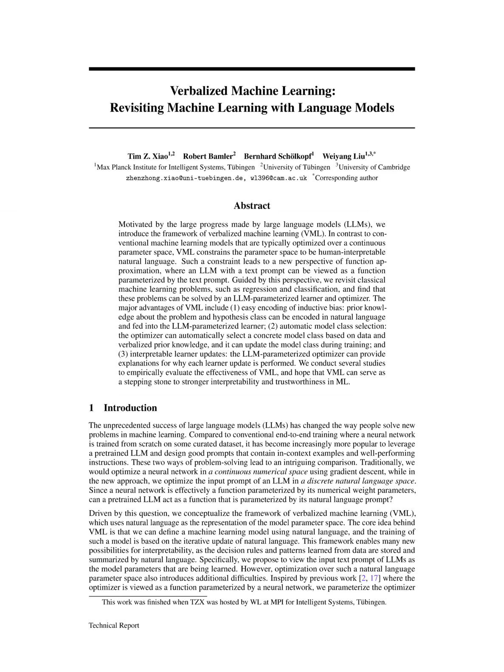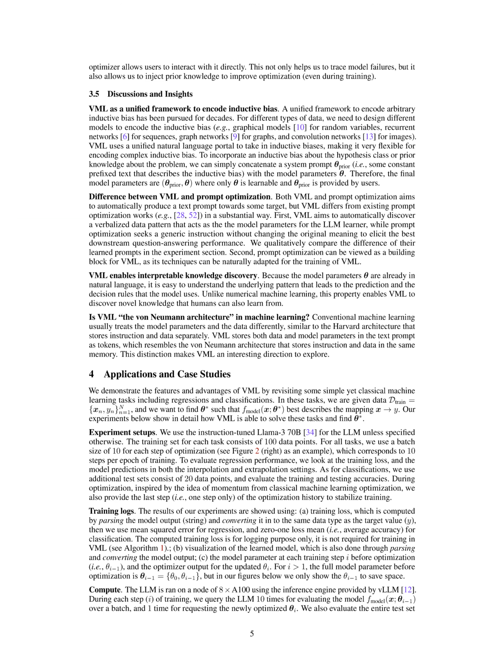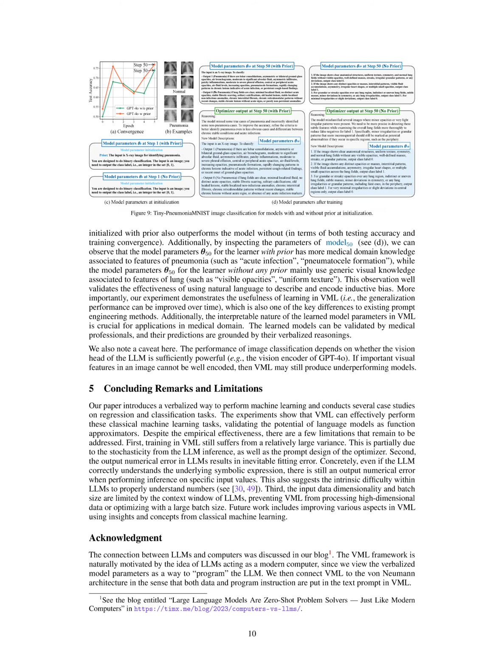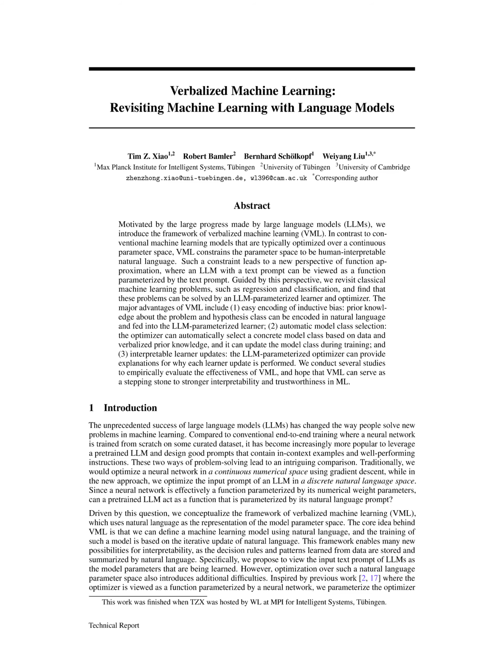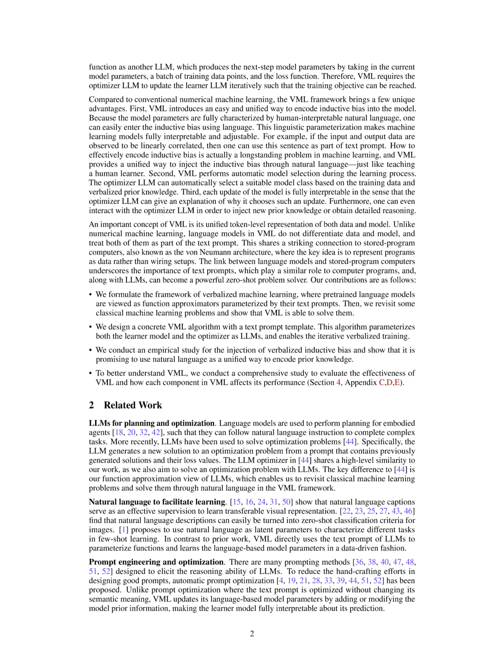4. Flexible model training. By utilizing natural language as the model parameter space, VML provides a flexible framework for encoding complex inductive bias. This flexibility allows for the easy adaptation of different types of biases and knowledge representations into the model. 5. Improved performance. The empirical evidence supports the claim that using natural language as the model parameters leads to promising results in terms of model performance. The language-based representation enhances the model's ability to capture and learn from the data effectively.